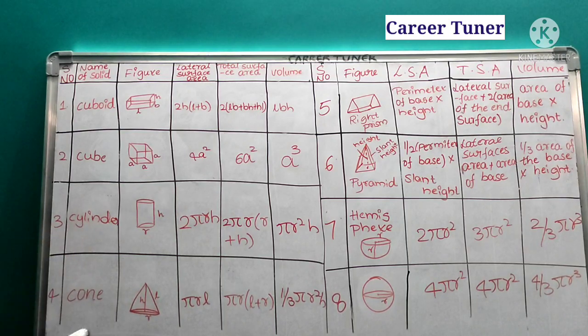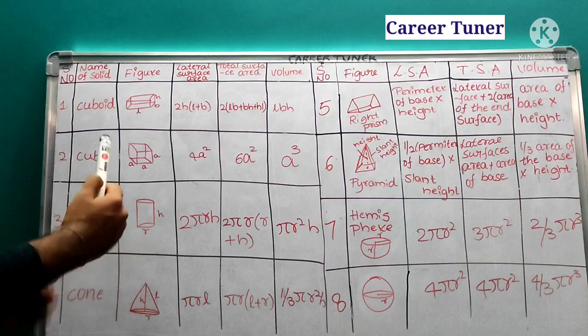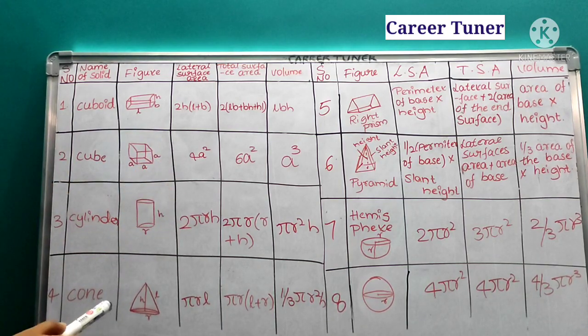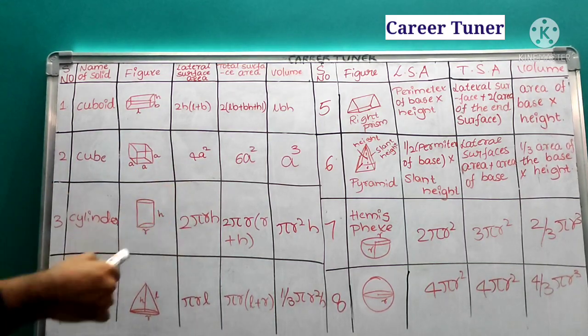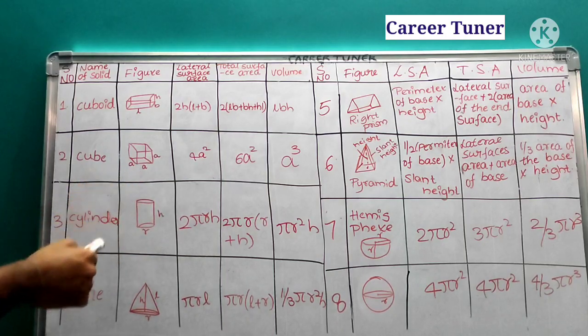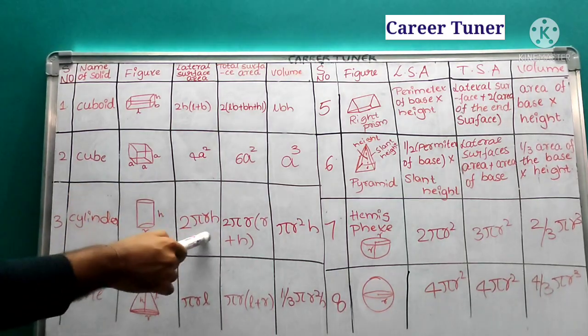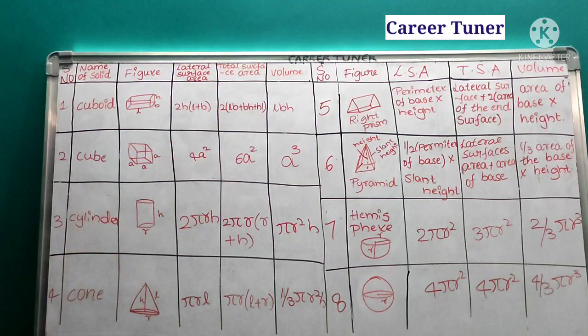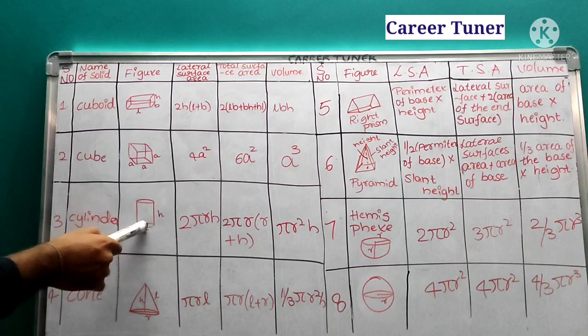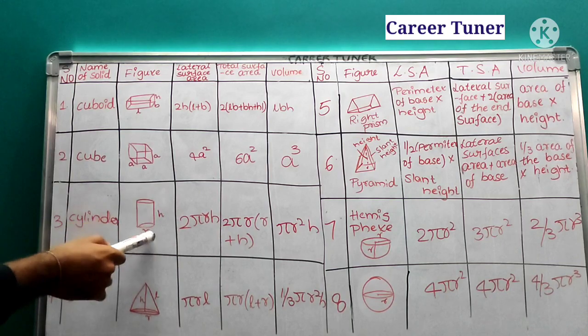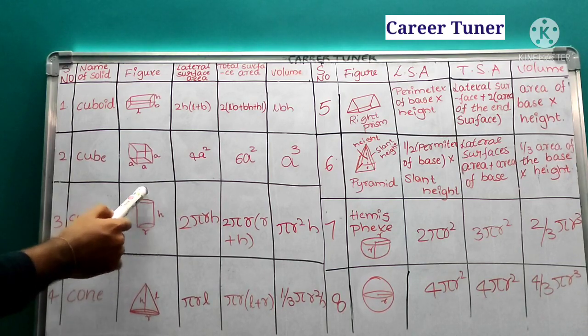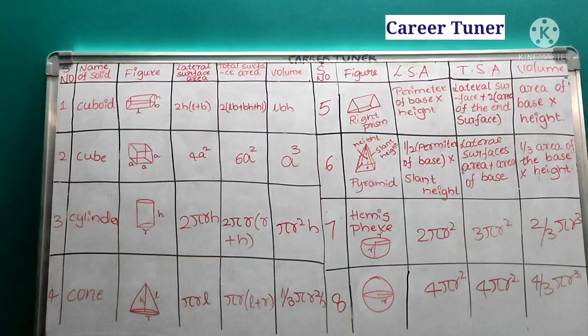Okay. Next, coming to cylinder. If you cut a cylinder like this and open it, it forms a rectangle such that your length becomes 2 pi r. Length becomes the circumference and the breadth becomes your height. That is nothing but lateral surface area of a cylinder, which is 2 pi r h. Okay. Along with this, there is a surface at the top and a surface at the bottom. If we add these 2 to the lateral surface area, we get the total surface area, that is nothing but 2 pi r of r plus h.